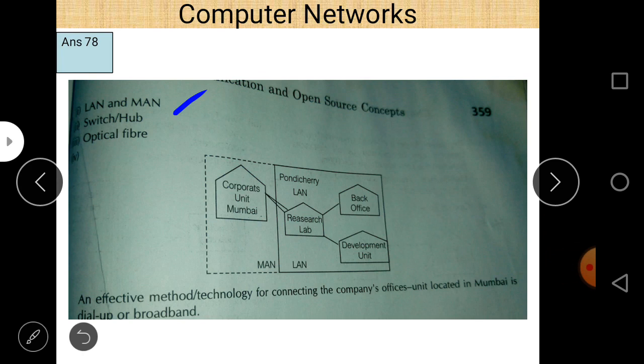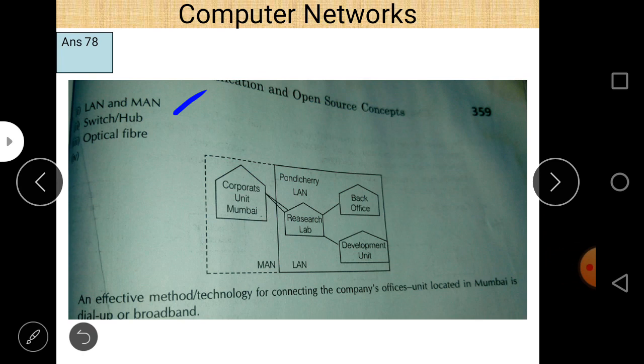First of all, to make this diagram, draw different blocks and draw different line segments connecting these blocks, and after that reduce the distance by eliminating duplication. For example, if there is a path from the research lab to the development unit and from the research lab to the bank office, suppose it is about 100 meters, and to connect the bank office to the development unit it is about 110 meters.